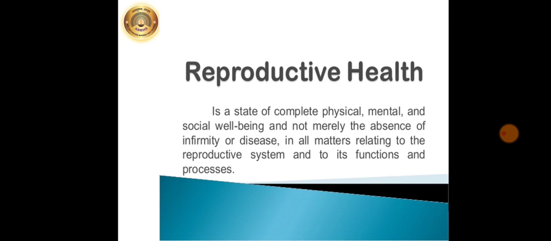So reproductive health is relating to the reproductive system and to its functions and processes. And so this reproductive health must be very good in the young generation of the country.